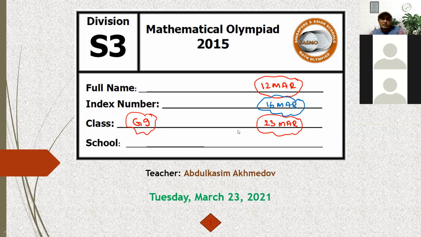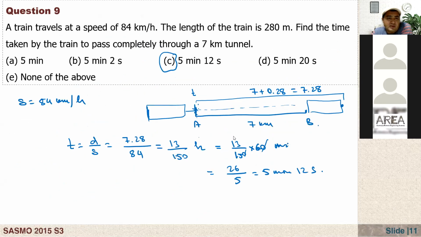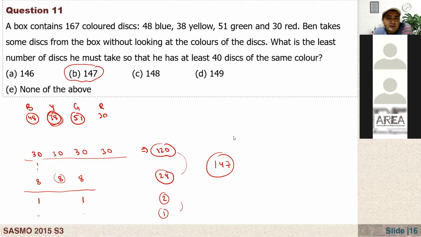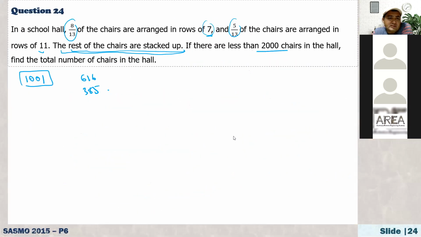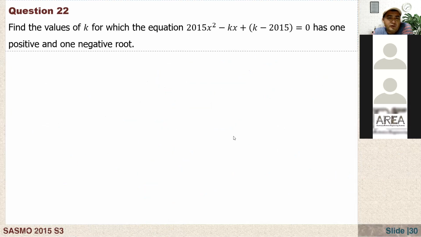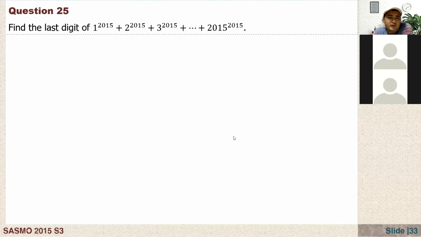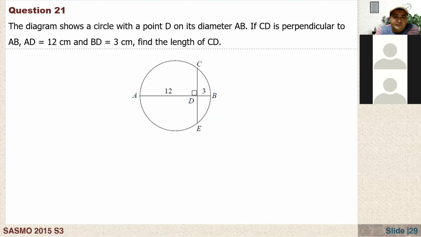Last time, as you know, we actually started this. That's our third session talking about this paper. So quickly, let's finish them, okay, and move to another paper. I think maybe 4 or 5 questions left from here. That is question 21, 22, 23, 24, and 25. All right, so let's continue with this 21.